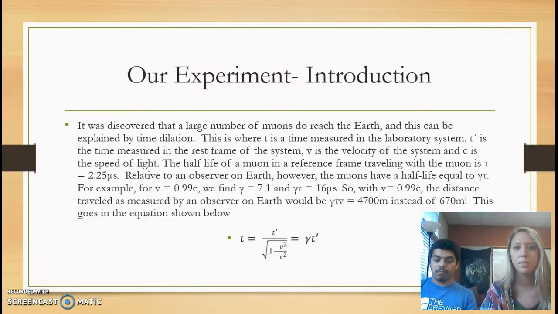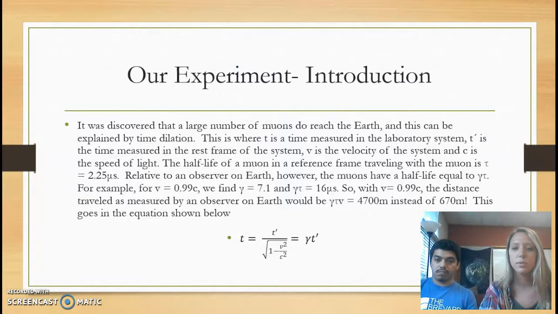dilation. This is where t is the time measured in the laboratory system, t prime is the time measured in the rest frame of the system, v is the velocity of the system, and c is the speed of light. The half-life of a muon in a reference frame traveling with the muon is tau, equals 2.25 nanoseconds. Relative to an observer on Earth, however, the muons have a half-life equal to gamma tau. For example, for v equals 0.99 c, we find gamma equals 7.1 and gamma tau equals 16 nanoseconds.